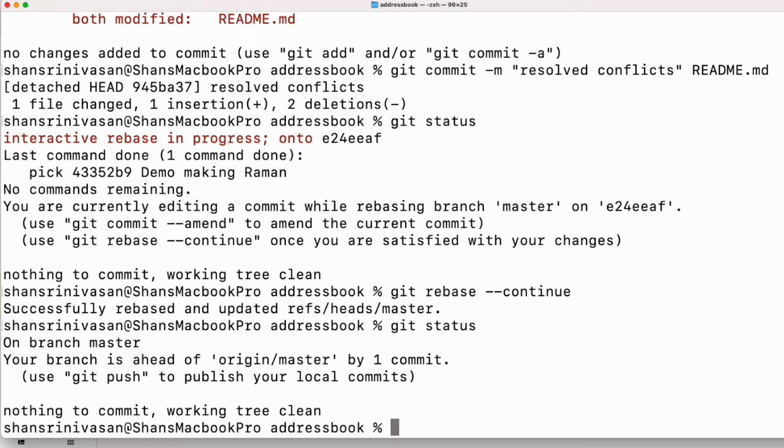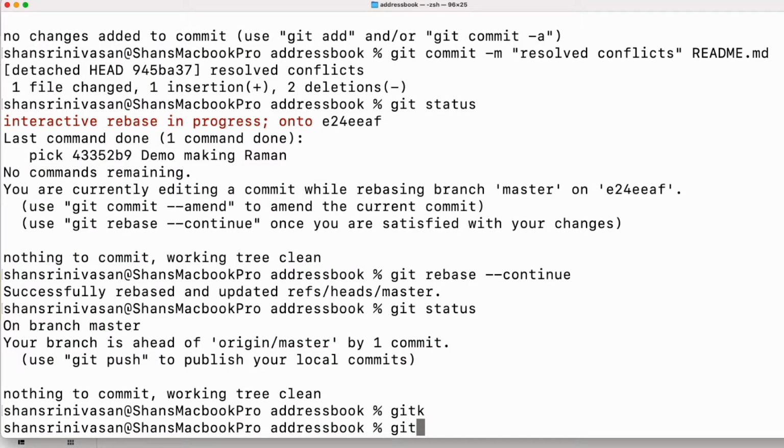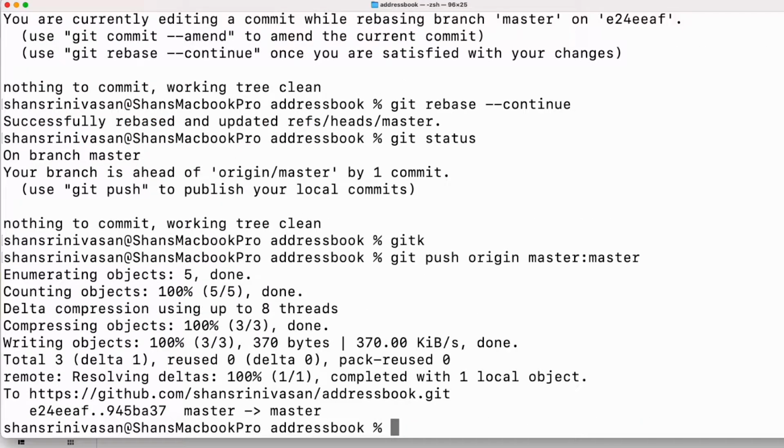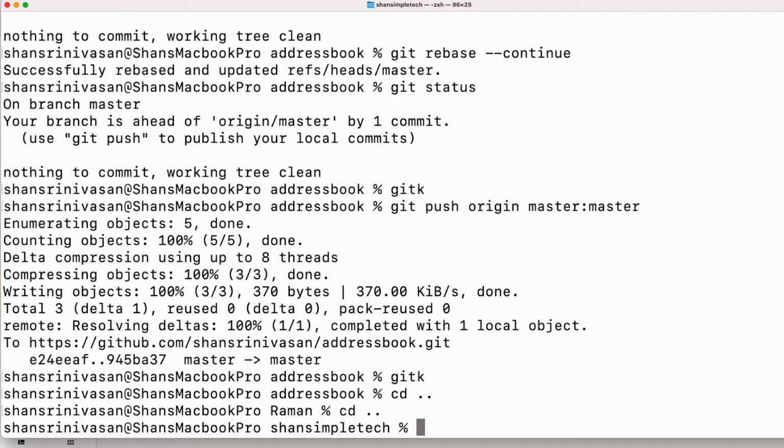So do a git status. There's just one commit. Now let's look at gitk. So the conflicts are resolved. This is the latest change. Then what you should do is git push origin master. Then everything on master will be in sync. So he's fine, right? Raman resolves the conflict. All good. Say Ramon and Raymond have to work on a change.